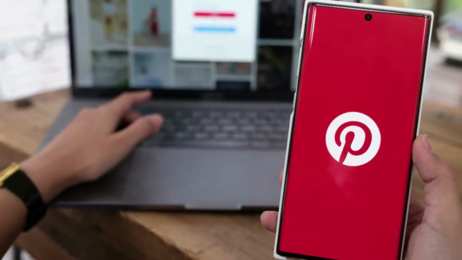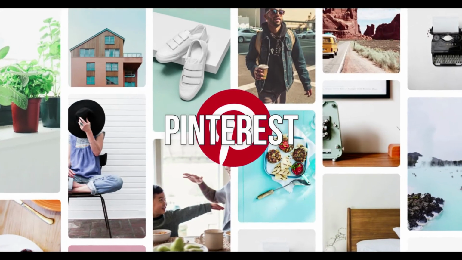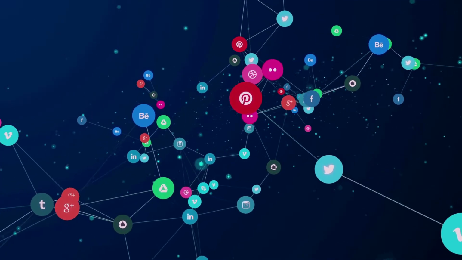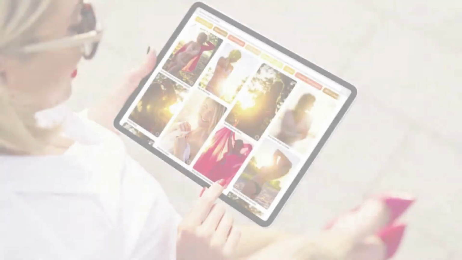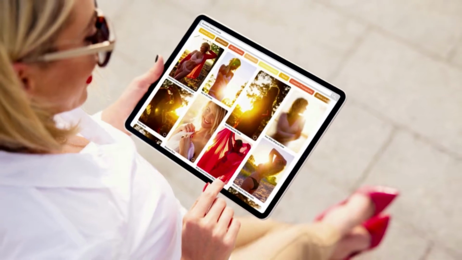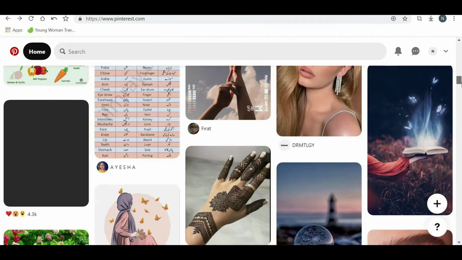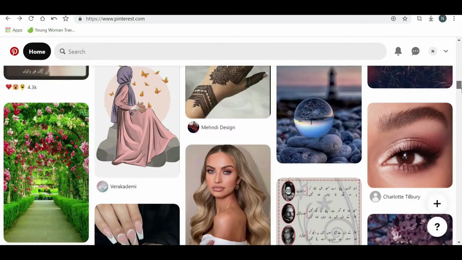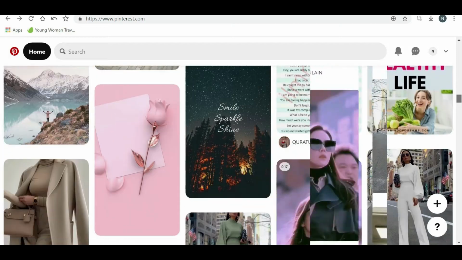Pinterest. One that we all know, but that doesn't mean that we should leave it out, although it is more of a visual social network. Pinterest contains a large library of images that expands every day thanks to its numerous users. Here you can find collections and folders of multiple categories created by the users. As well, you can use its search engine to filter what you need, and if you want, you can upload your own images to the page.